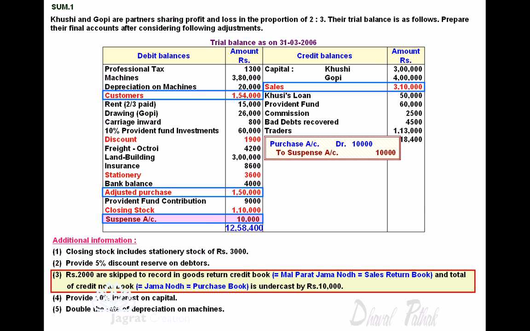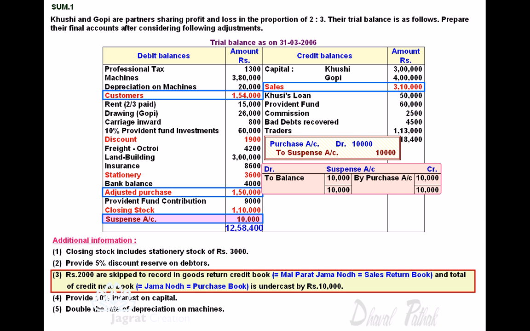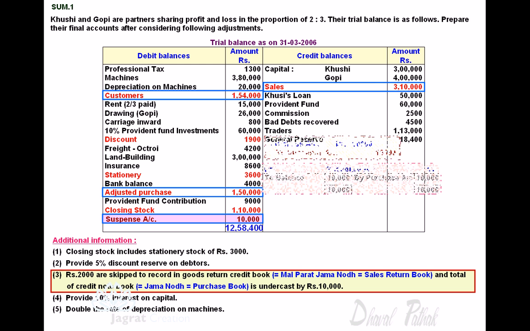Now if you look at it, the rectification entry for this: purchase book undercast by 10,000. So what's the rectification entry for that? Purchase account debit to suspense account credit. Now as we have found out the balance in suspense account is 10,000 debit balance, the effect of this rectification is to credit 10,000 to suspense account. So suspense account is closed, and this suspense account will not appear in the balance sheet, and only 10,000 will be added to the adjusted purchases. This is the effect of this adjustment.